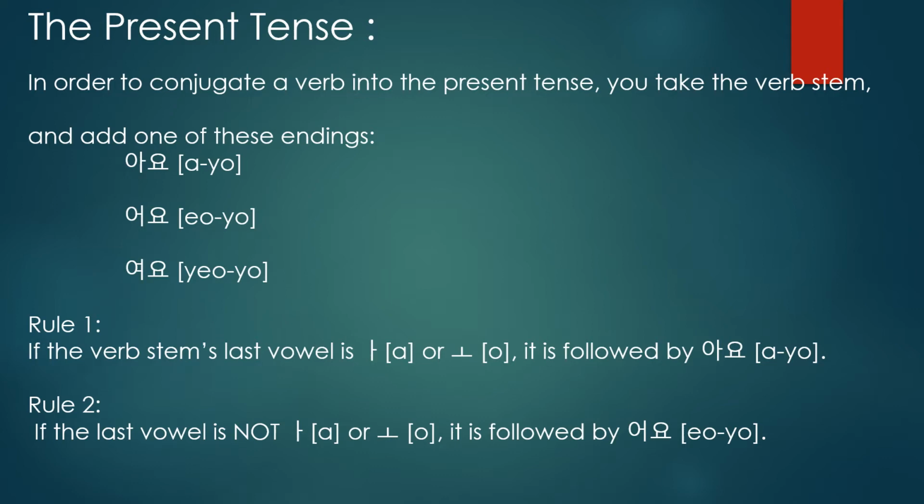You have to omit the da, so ga is the verb stem. Ga ends with a, so it is followed by ayo. Second rule: if the last vowel is not a or o, it is followed by eoyo.